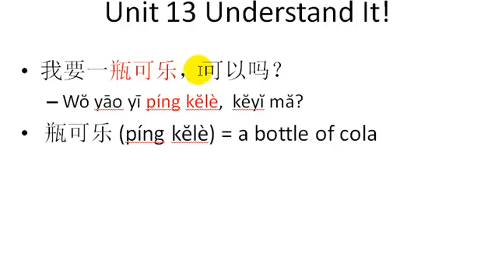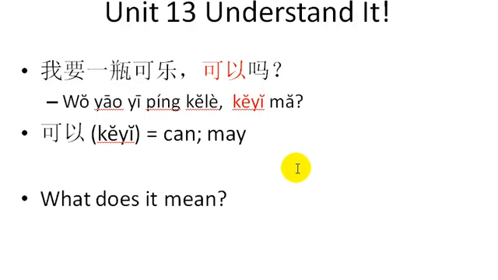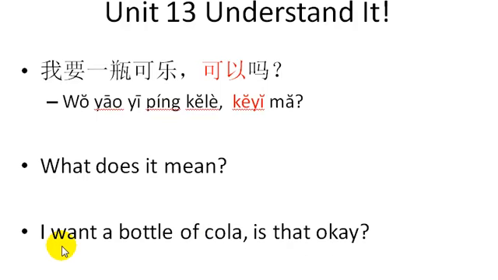So this 可以, what do you think that means? Can or may? 我要一瓶可乐,可以吗? Okay. What does it mean? Pause and write it down. I want a bottle of cola. Is that okay?